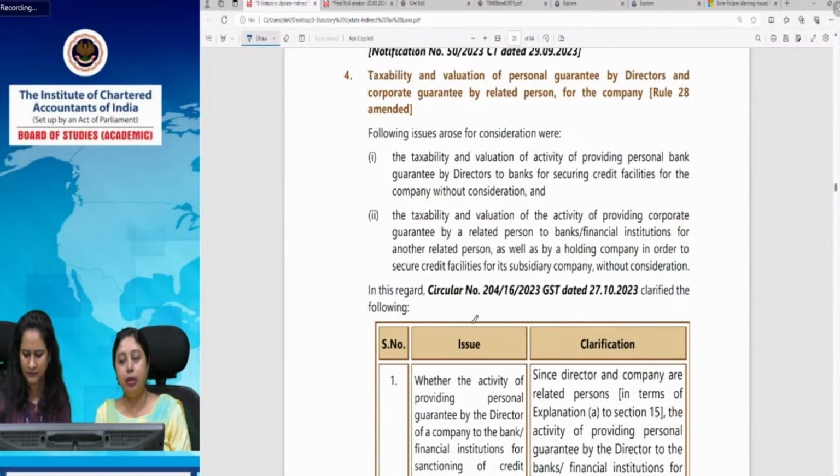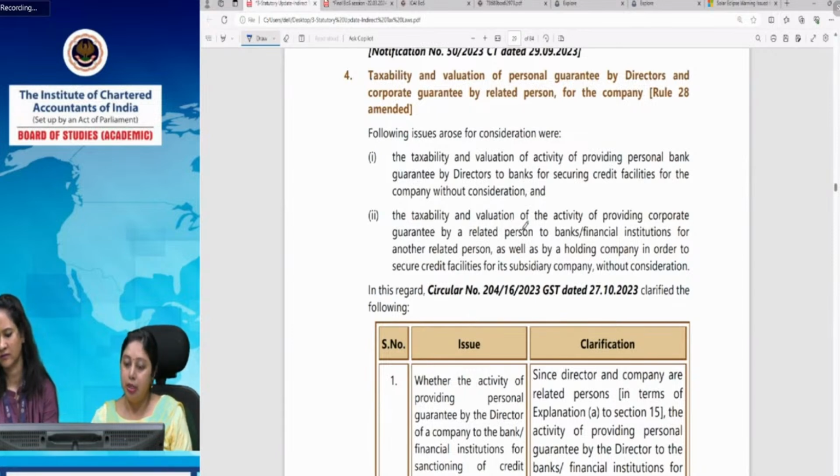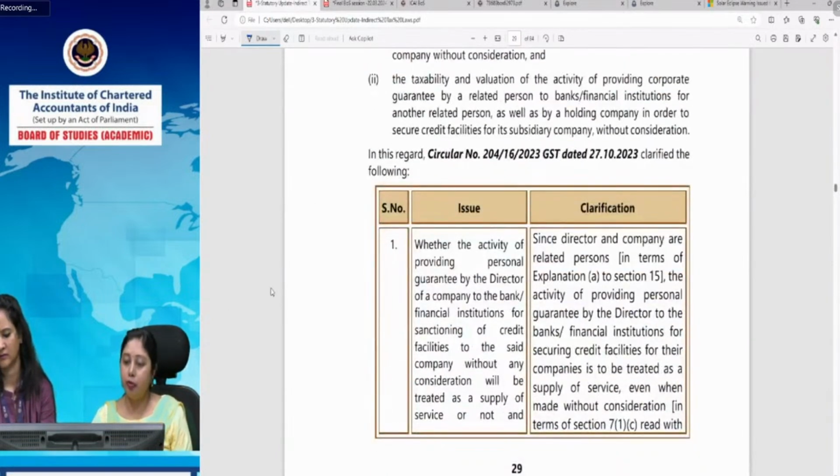In fact, holding company and related person will stand on the same footing, but the directors will have a separate treatment. So first is that activity of providing personal guarantee by a director to a company to a bank or financial institution. Actually, guarantee he is providing to the financial institution from which the company has taken the loan. Company had the credit facilities sanctioned.